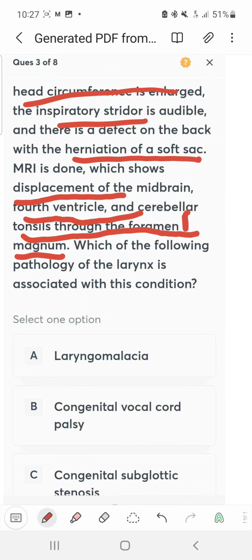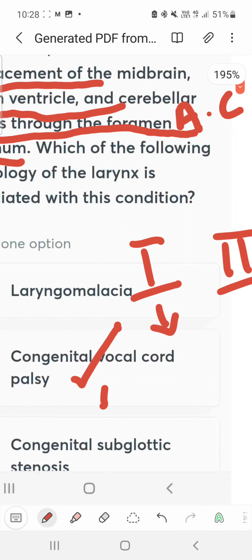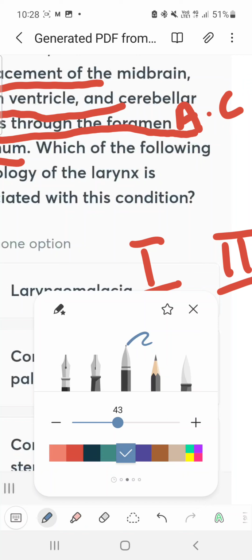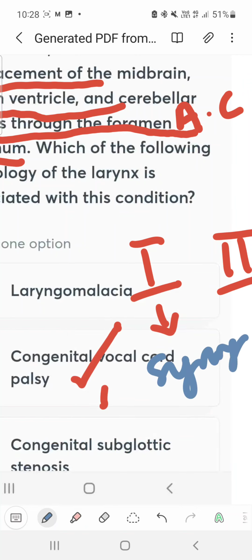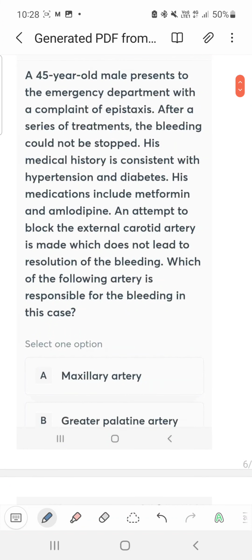Here you are having Arnold-Chiari malformation, which is related with congenital vocal cord palsy. Arnold-Chiari is of 2 types, type 1 and type 2. Type 1 you can see is associated with meningomyelocele and syringomyelia. So this is type 1 malformation.